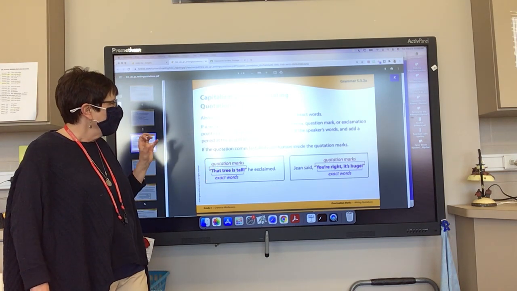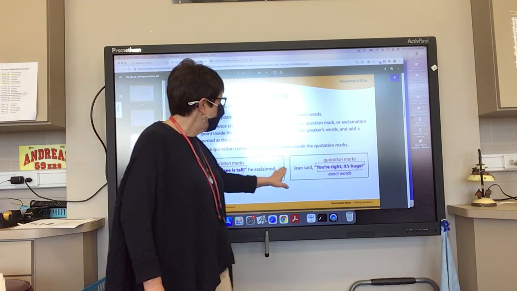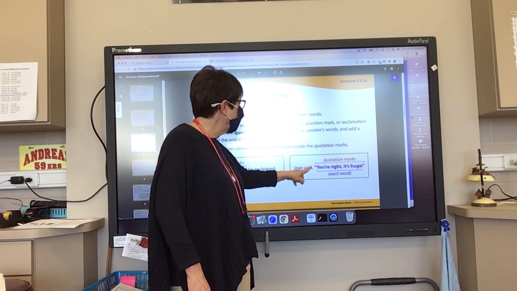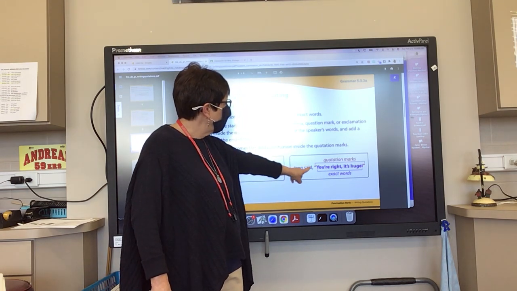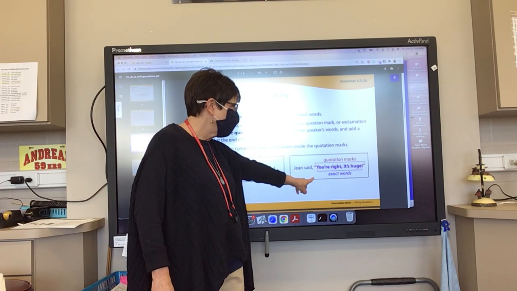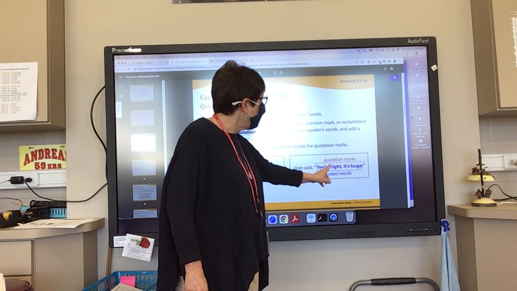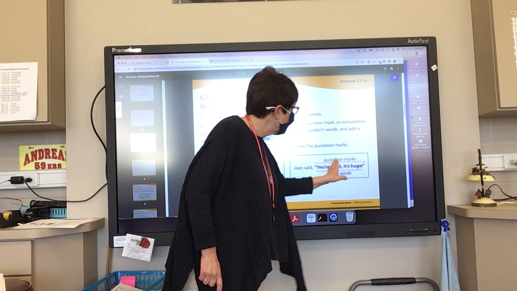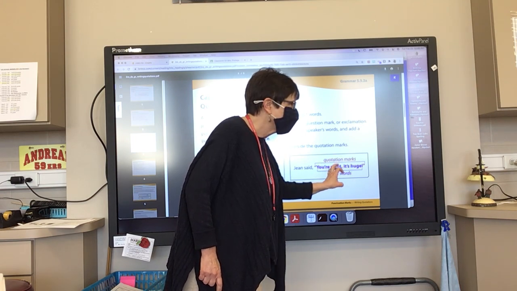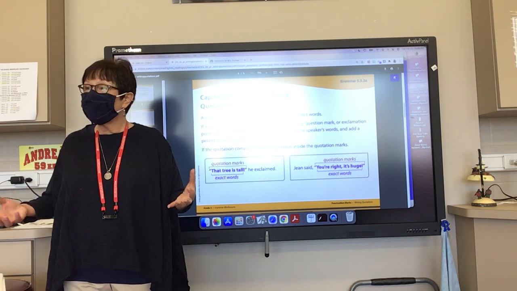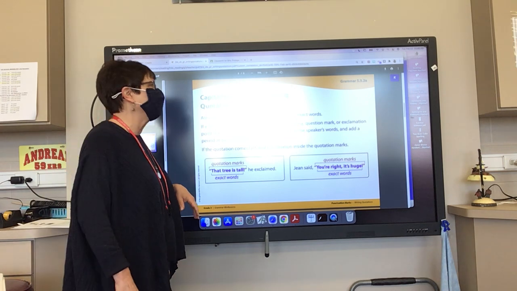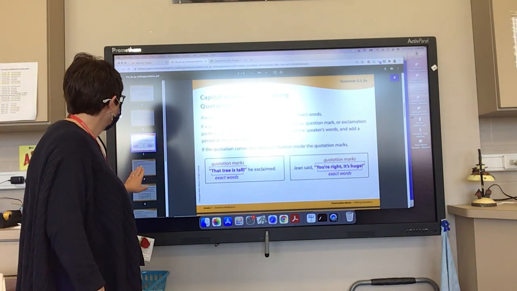Exact words. Now here, boys and girls, we have the speaker first. We have what's known as the tag. Jean said, and then we separate with a comma, quotation mark, uppercase Y in "You're right, it's huge." Then we have our exclamation point and then the quotation mark. These are the exact words that the speaker said. So we have to remember a lot of punctuation marks are going on there. Correct, boys and girls? Yes. A lot of them, making it super tricky.